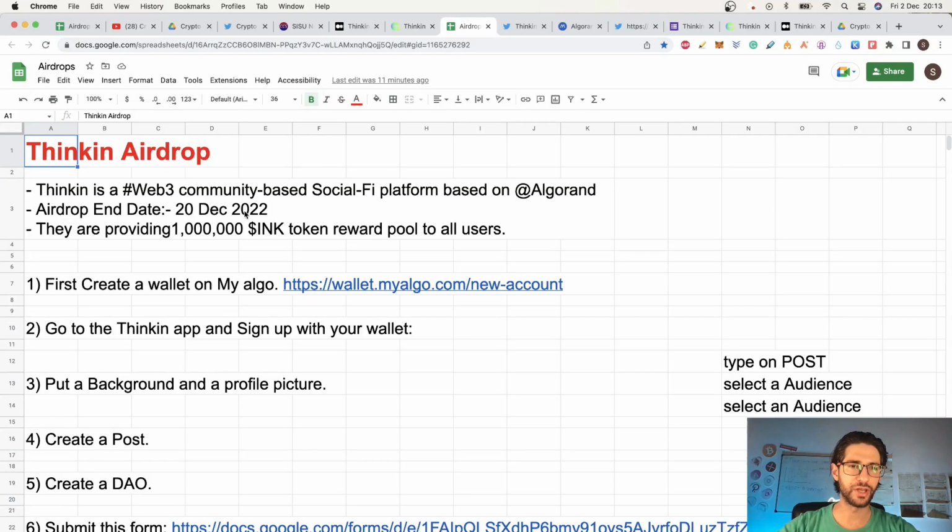Well guys, Thinkin Airdrop, this is a project, a Web3 community-based social platform based on Algorand. The airdrop end date is the 20th of December, so we have a couple of days yet. They are providing a 1 million INC token reward pool to the users that test the open beta launch.